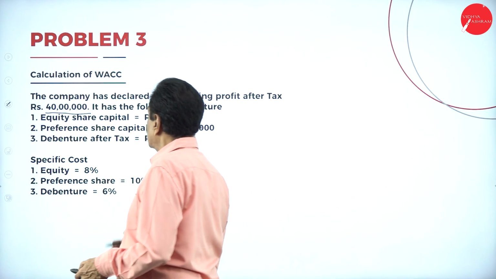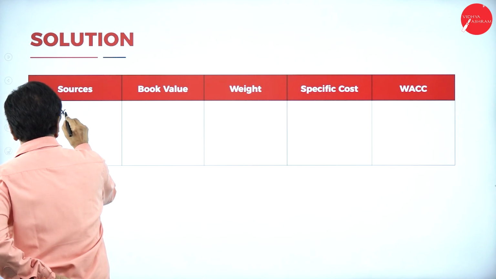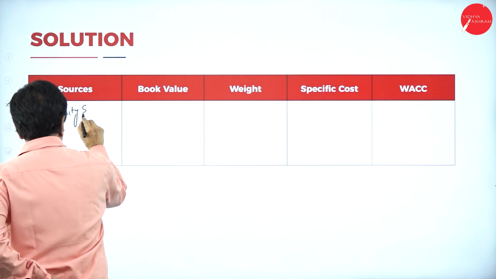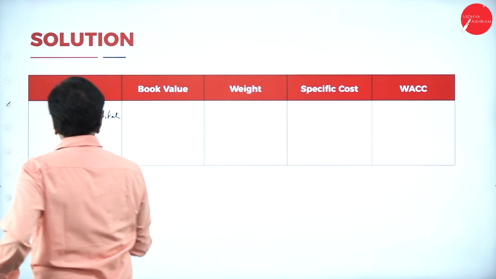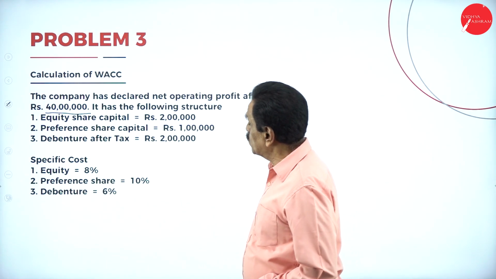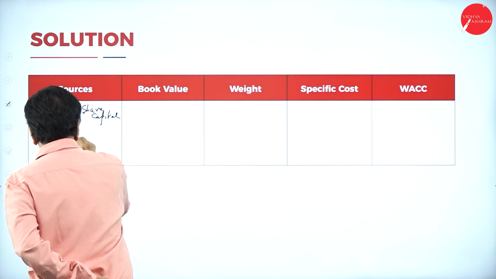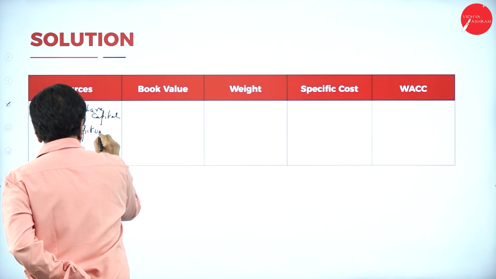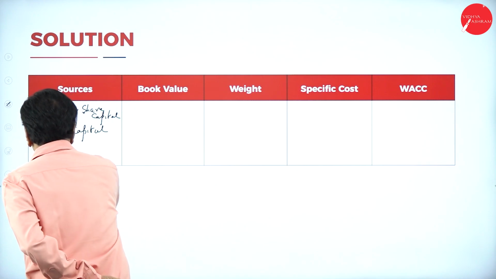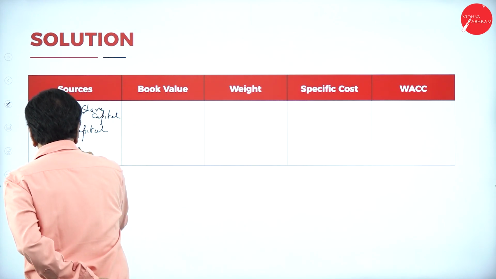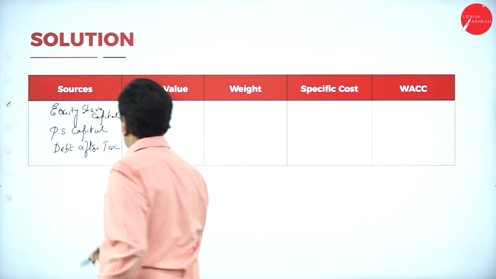Sources. Which are the sources? One is equity share capital. Number two, preference share capital. Number three, debenture, debt after tax.